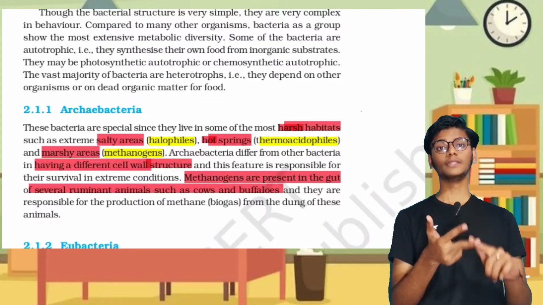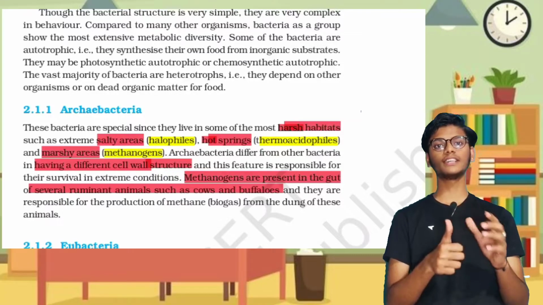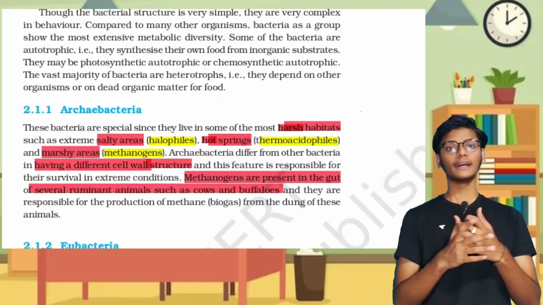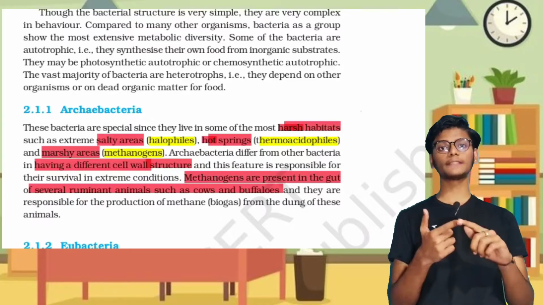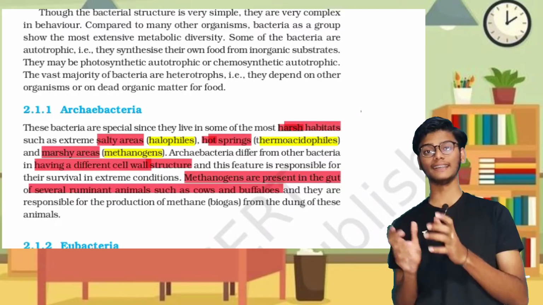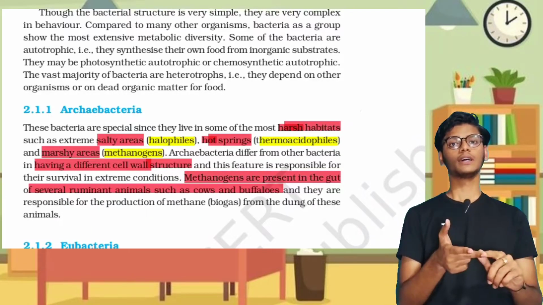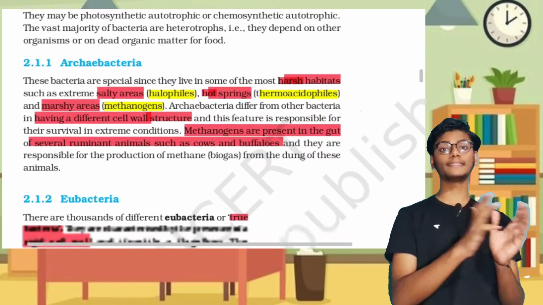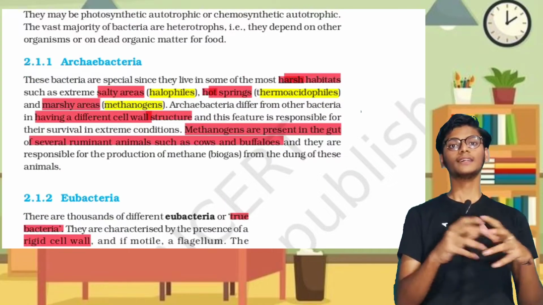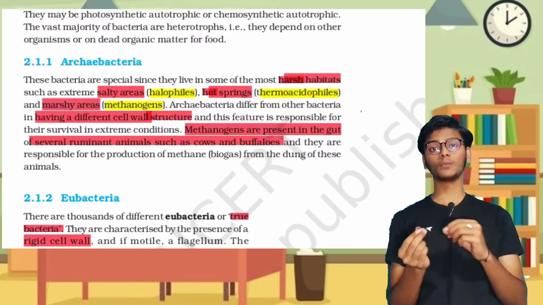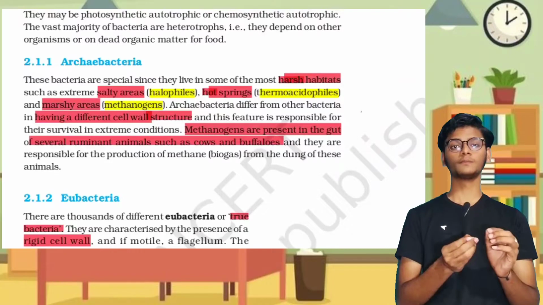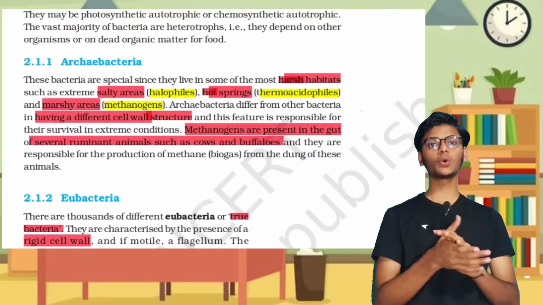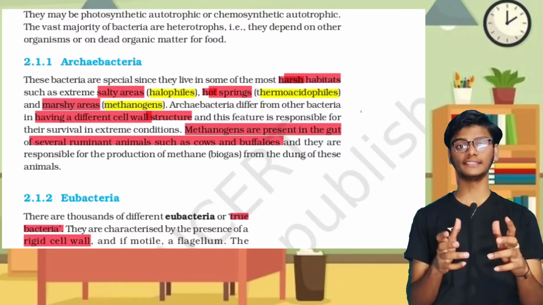In Archaebacteria there are three types: halophiles, thermoacidophiles and methanogens. Halophiles are seen in very salty areas, and are also known as salt loving. Thermoacidophiles are present in hot springs and very acidic areas. Methanogens are present in marshy areas and in the gut of ruminant animals like cow and buffalo. Archaebacteria also have a special cell wall structure, so they can survive in very harsh conditions.